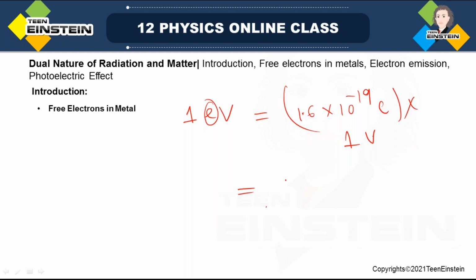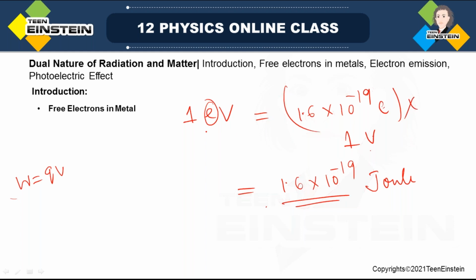Coulomb into volt means joule. You know, Q into V is equal to work done, and work done has unit joule, so C into V is joule. So 1.6 into 10 to the power minus 19 coulomb into volt is joule. So 1 electron volt is this much joule.